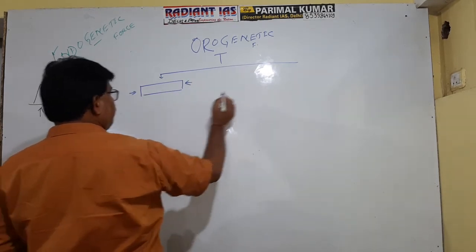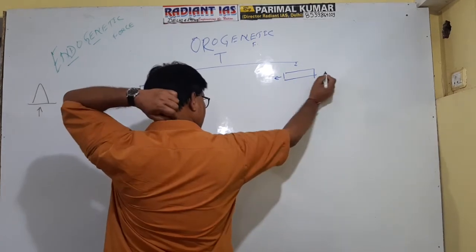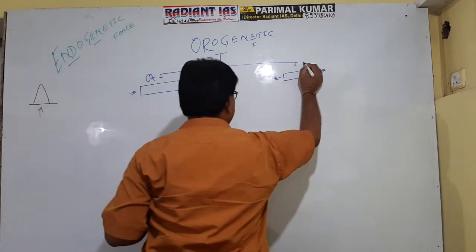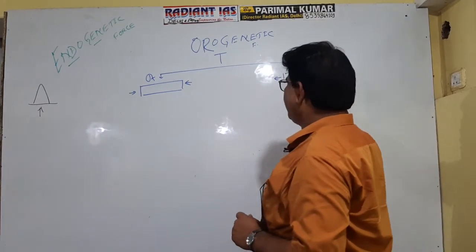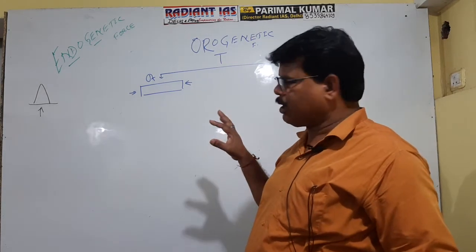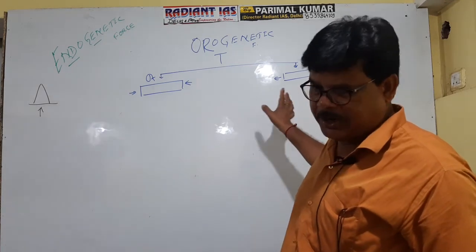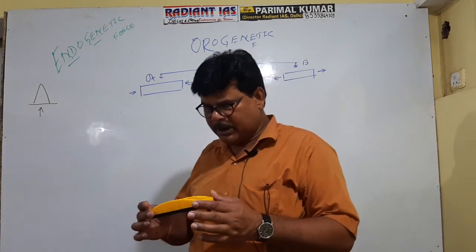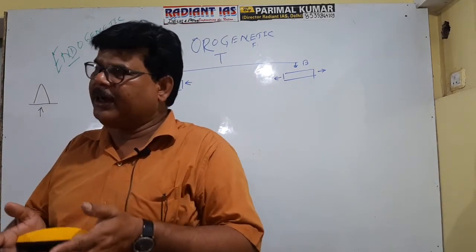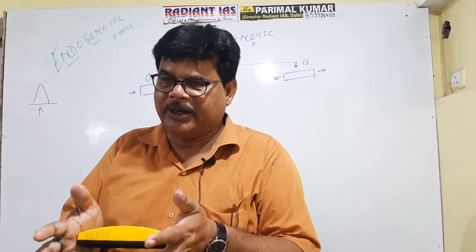or the force acts in this way, clear? This is first and this is second. From this figure it is obvious that there are two types of orogenetic force. In the first case, the force acts towards each other, and in the second case, it acts in opposite direction. Suppose this is rock and these are the horizontally acting forces. Since horizontally acting force is referred to as orogenetic force, you can say this is orogenetic force acting in each other's direction.